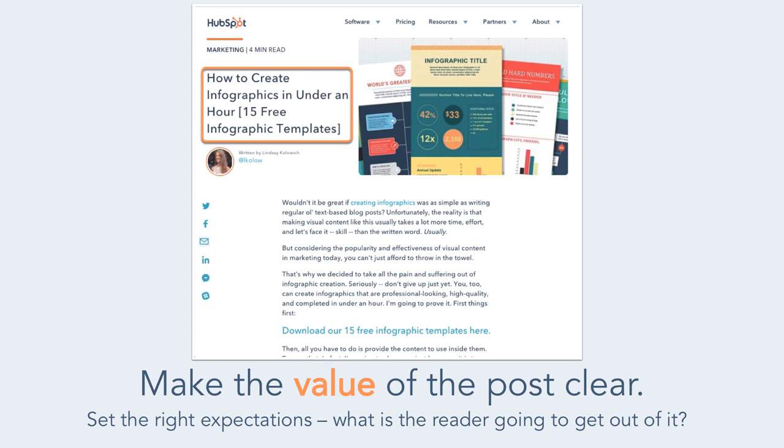In this example, the blog post title explicitly tells you that you'll be reading about how to create an infographic. Not only that, but it sets the expectations that it only takes an hour to do, and there's also some free templates included. You know exactly what you're going to get from this blog post, how it's valuable to you, and how much information that it contains.